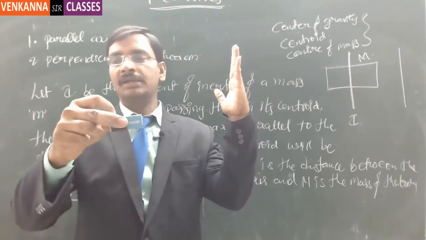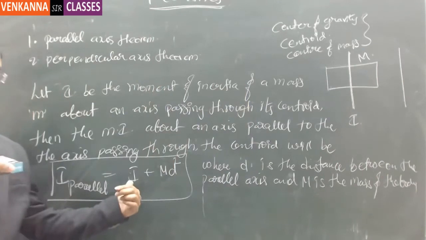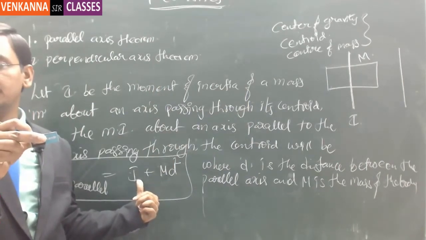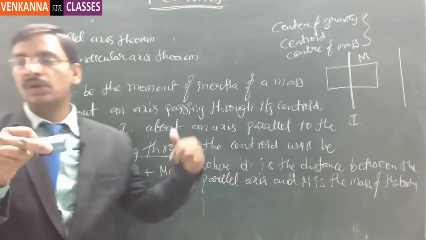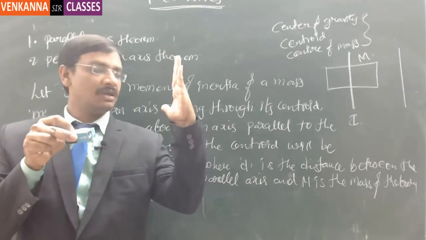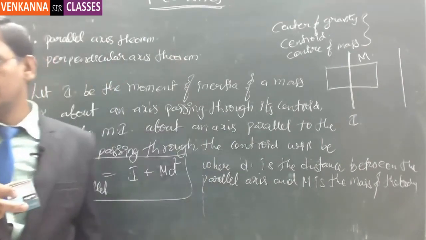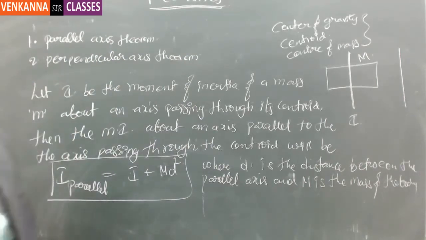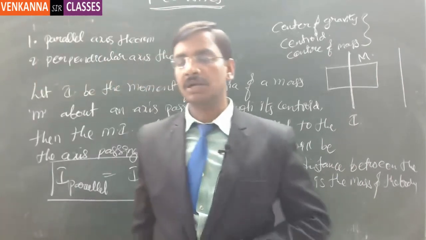So that can be calculated with the help of initial I, that is the moment of inertia of the body when it is trying to rotate on its own, plus the mass of this chalk piece box multiplied by the square of the distance between my initial finger and my new hand like this. Got it or not? Anjali? Yeah. So this is the moment of inertia calculation with the help of the parallel axis theorem and the perpendicular axis theorem. Understood?